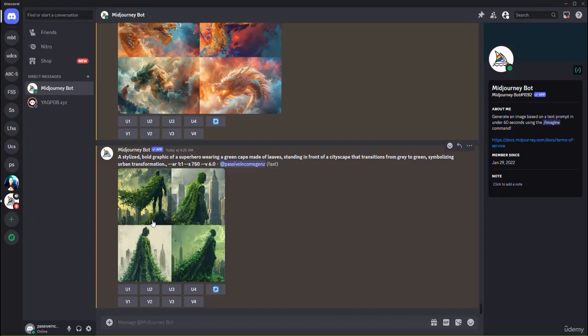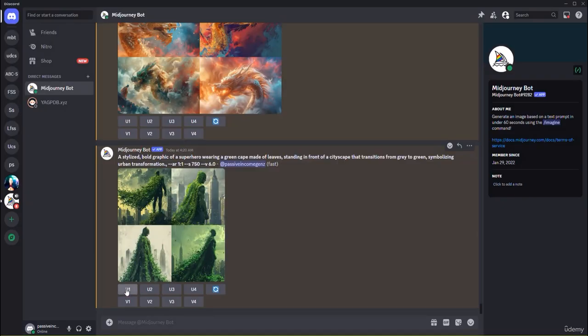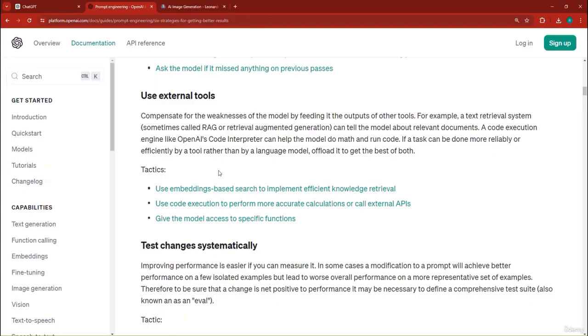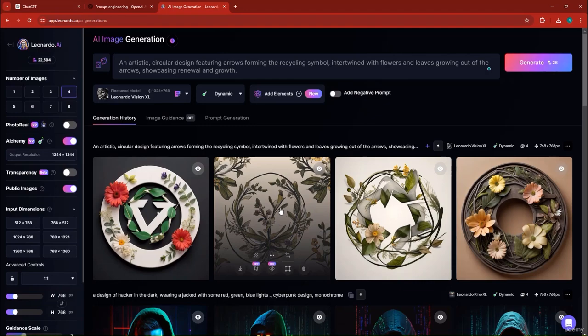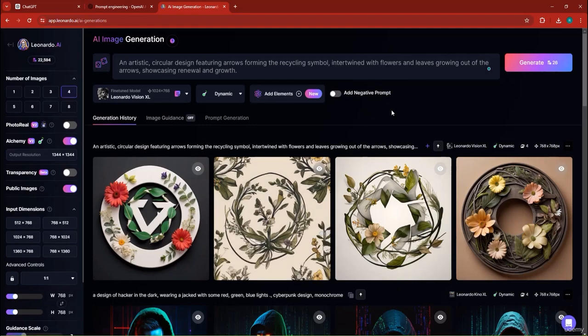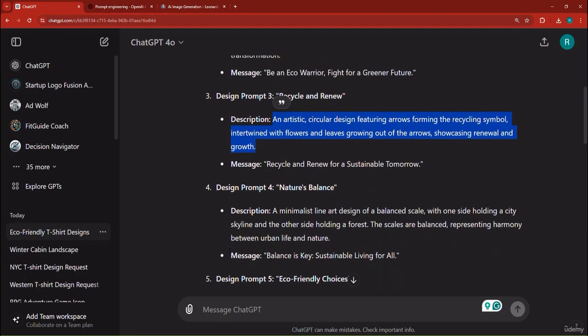And see this other design as well. It also looks pretty fantastic. And it is also pretty reminiscent of the message. And you can see that it's pretty good. Now, I like the first one, so I'm going to upscale the first design. And then we can go back to Leonardo to check the other design. Now, see, Leonardo really generates incredible images that you can use. But in my honest opinion, I would go for the designs generated by Midjourney and ChatGPT's DALL-E 3.